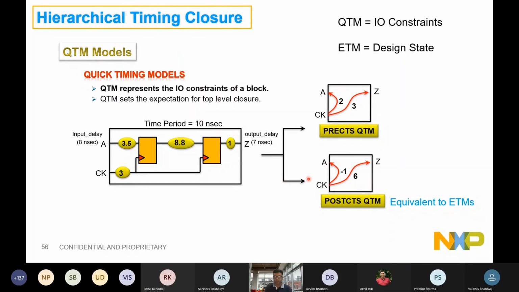This 2 minus 3 will become -1. This 3 expected timing here plus 3 will become 6. So CTS is now also coming into picture, right? So these models, this will be consumed during placement, this will be consumed during CTS, right? So this will be consumed by the block, by the rest of the designs where this block is still implementing.